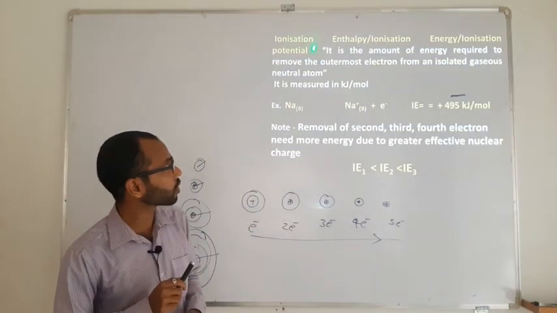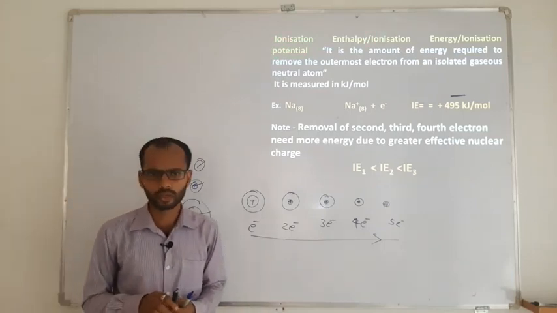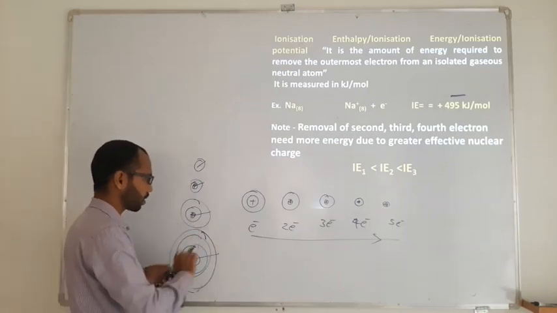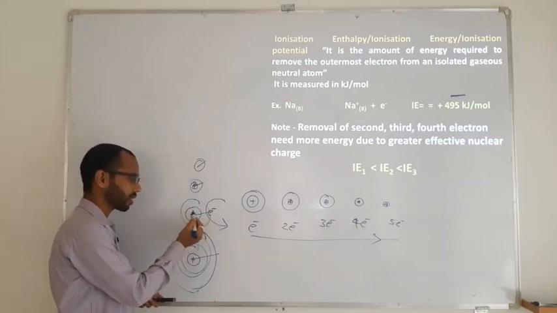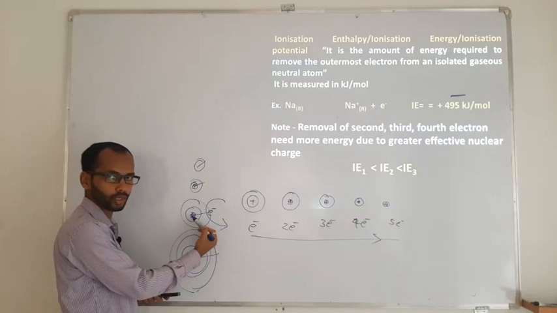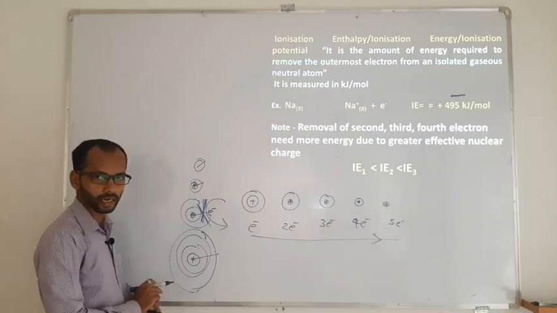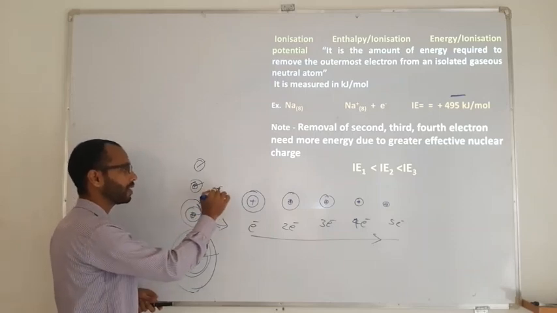Now second most important, ionization enthalpy, ionization energy or ionization potential. It means you are removing an electron from the outermost shell. Now that electron has an attraction with the nucleus. So as the electron has an attraction with the nucleus, until and unless we break that attraction, we cannot remove the electron. To break that attraction, we are supposed to provide energy.